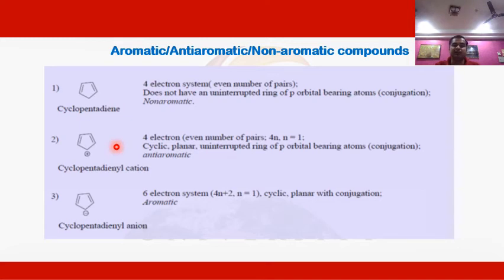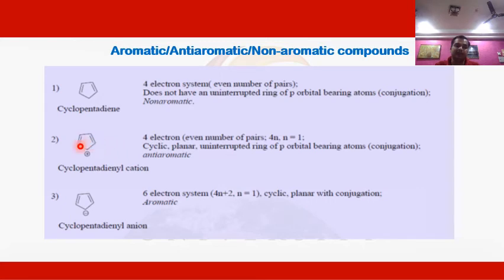Similarly, if we take another example, the cyclopentadienyl cation. In this case, we can see that it also has two pi bonds, which means it also possesses four pi electrons. It follows the 4n pi electron rule, in which four pi electrons are a multiple of four. That means it follows anti-aromatic character.